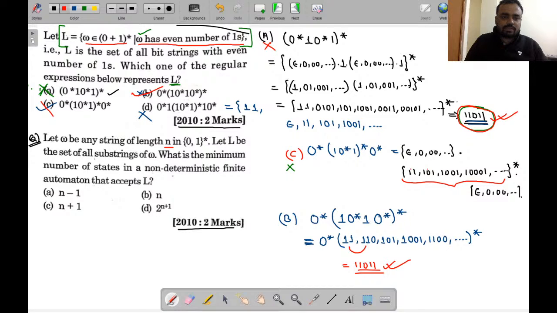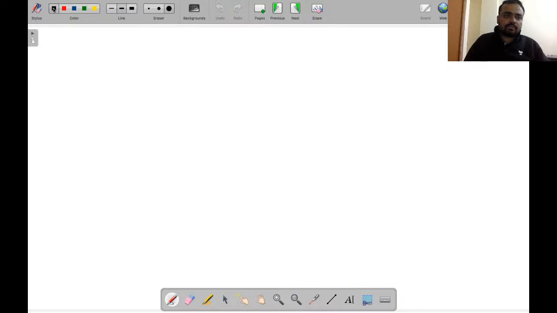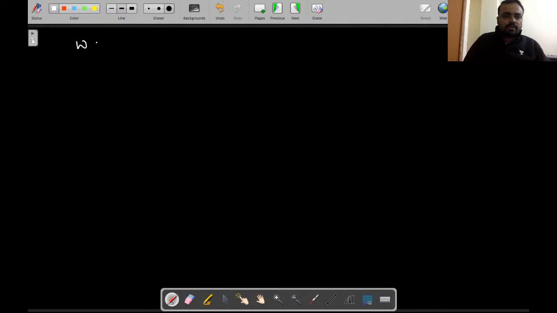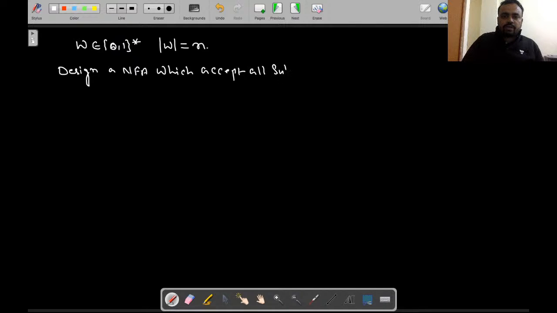Let L be the set of all substrings of W. What is the minimum number of states in an NFA, the non-deterministic finite automaton, that accepts L? First, understanding the question is very important. Suppose W belongs to {0,1}* where mod of W is equal to n, a string of size n. You have to design an NFA which accepts all substrings of W.